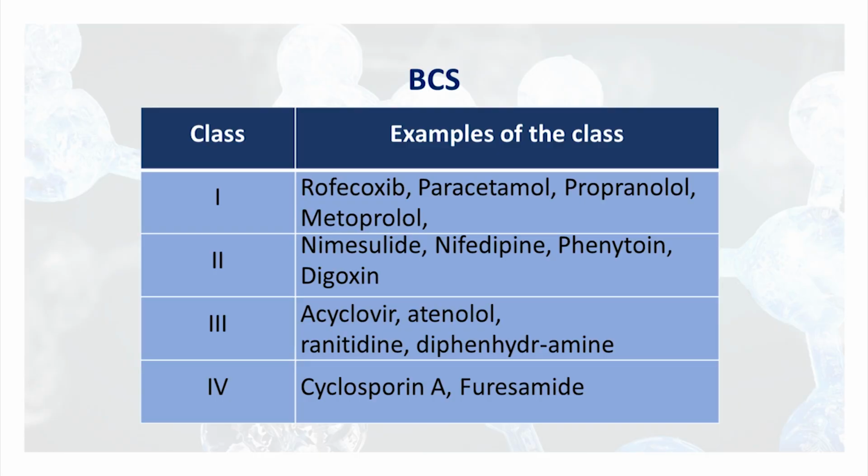Now, you can see that all kinds of drugs can be classified into these 4 BCS classes. For example, rofecoxib, paracetamol, propranolol, and metoprolol are class 1; nimesulide and nifedipine are class 2 drugs; class 3 drugs are acyclovir, atenolol, and ranitidine; and among class 4 are cyclosporin A, furosemide, and so on. You can learn some more examples of each class.